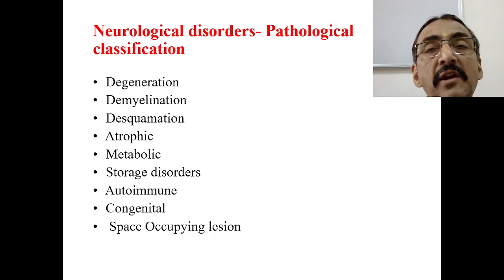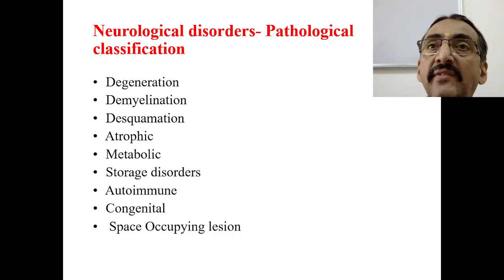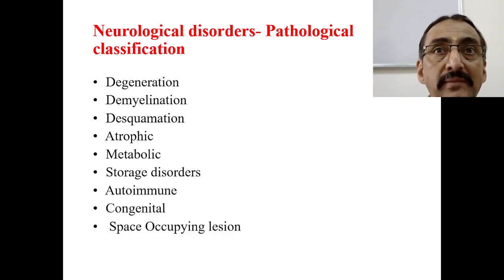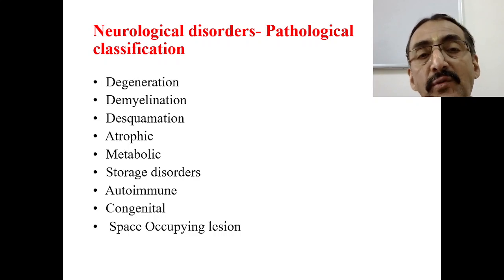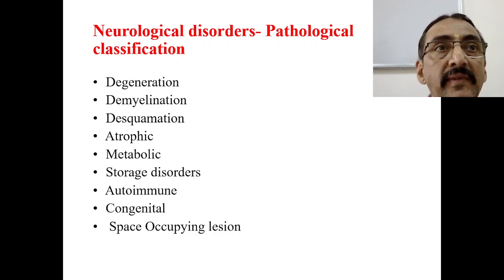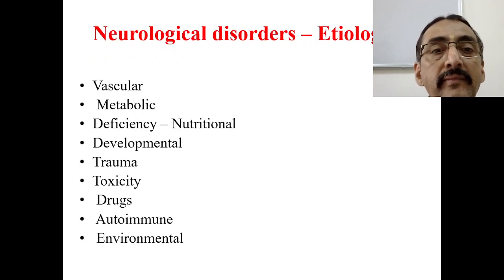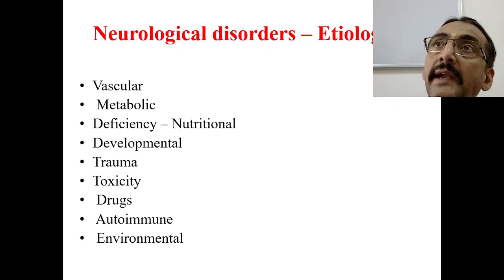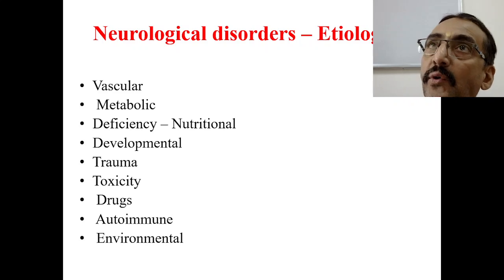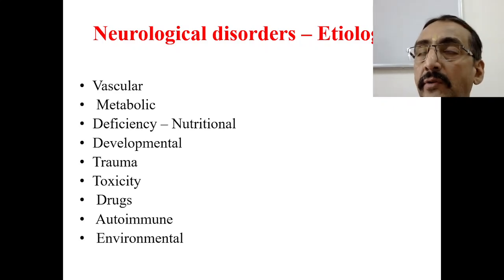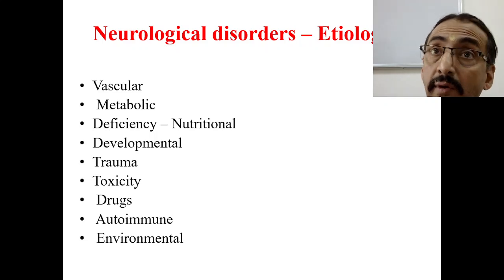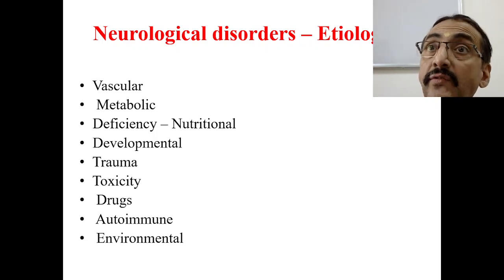Or whether it is a space occupying lesion, where some tumor is growing. Without knowing this, you cannot start the treatment, because if you do so, there is no clarity of treatment. So knowing the cause is very important. This is the second set of things you have to understand. Third, etiology also you have to understand: whether the origin of this neurological disease is vascular, where some vessels ruptured, or there is clotting, thrombosis, embolism, etc. Vascular phenomena.